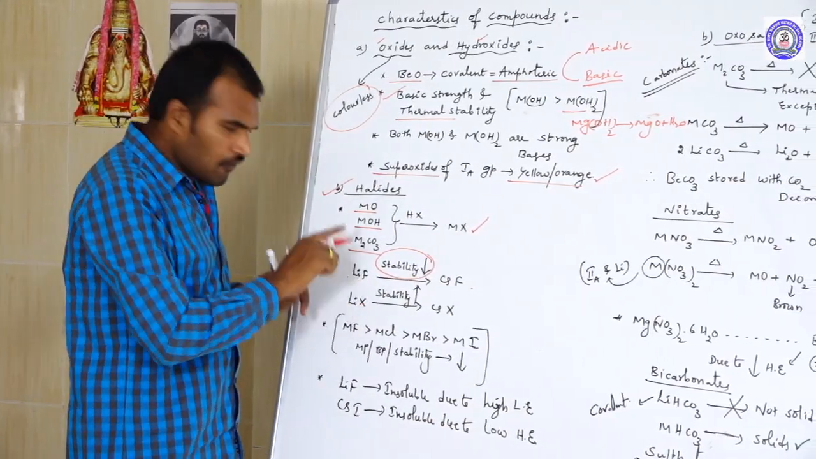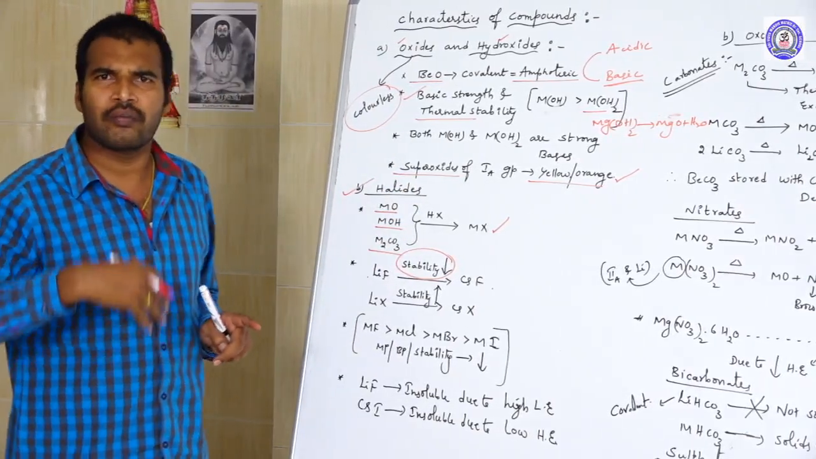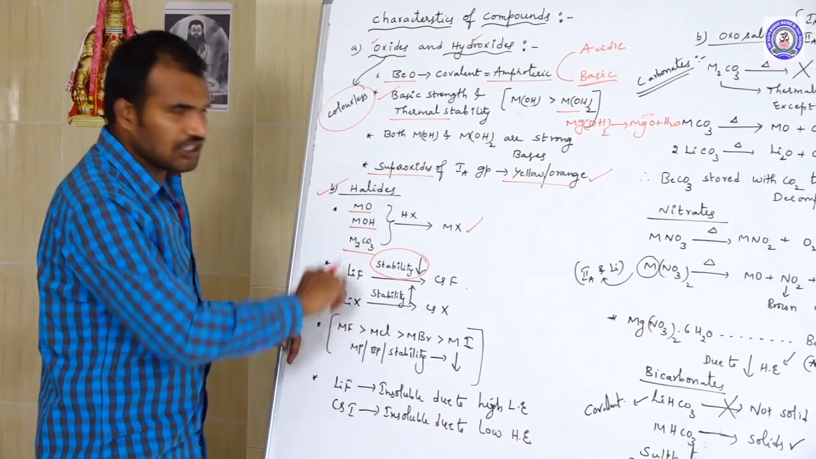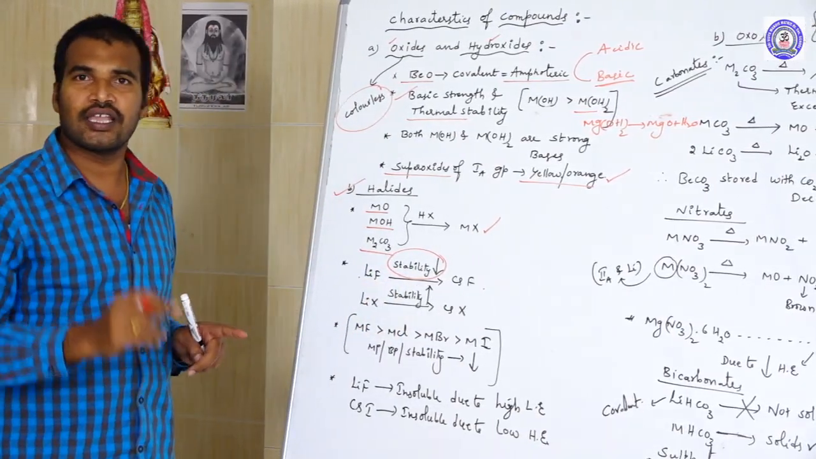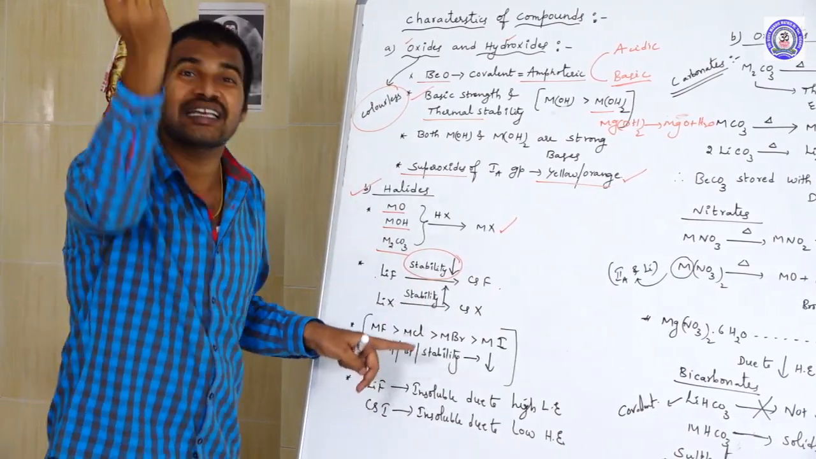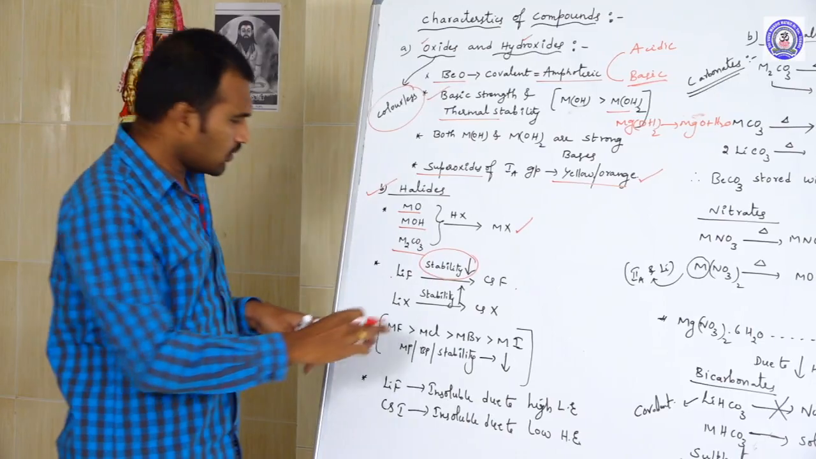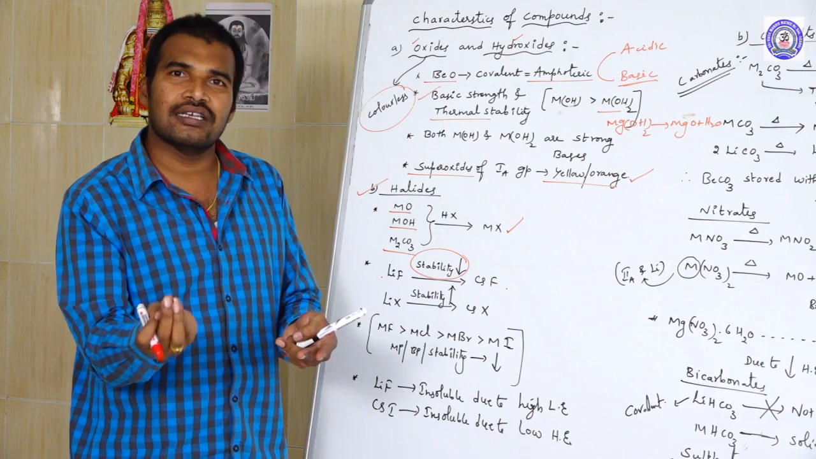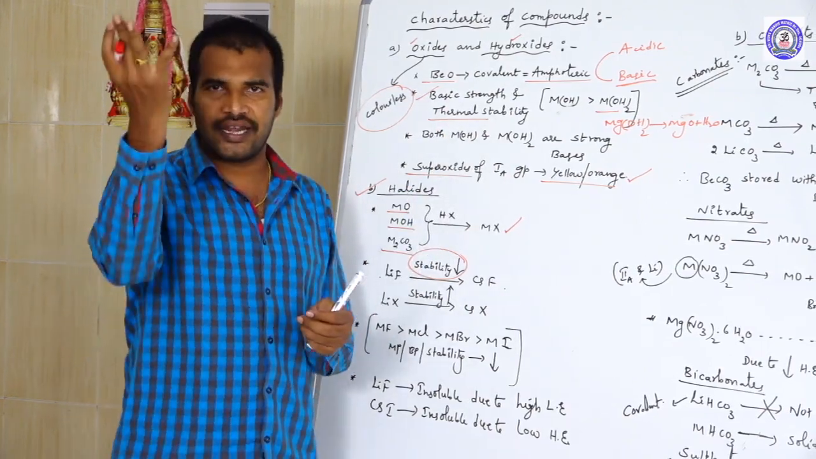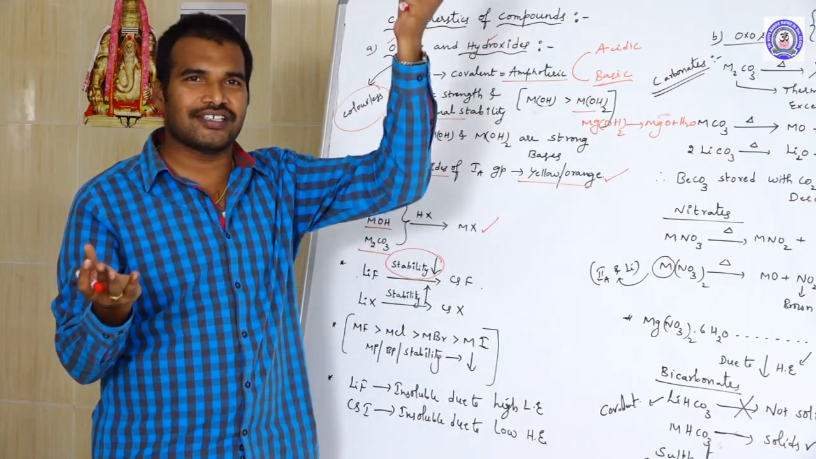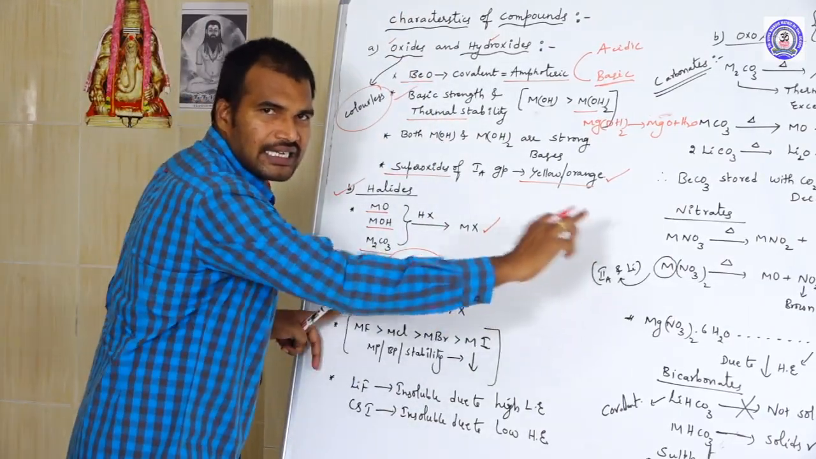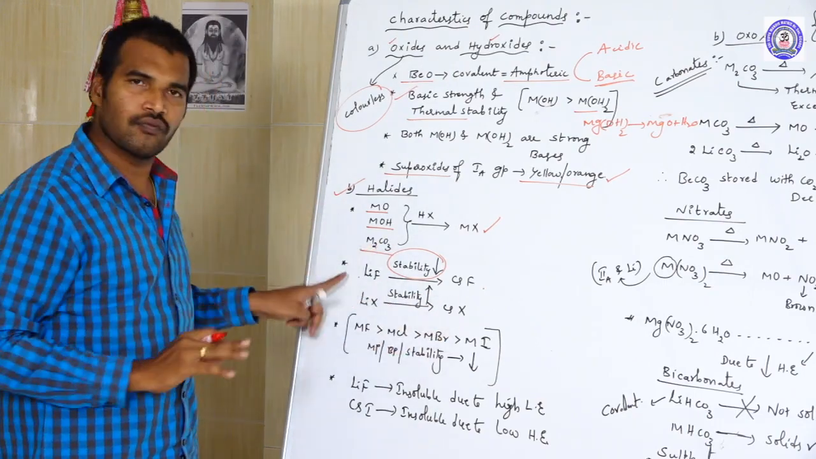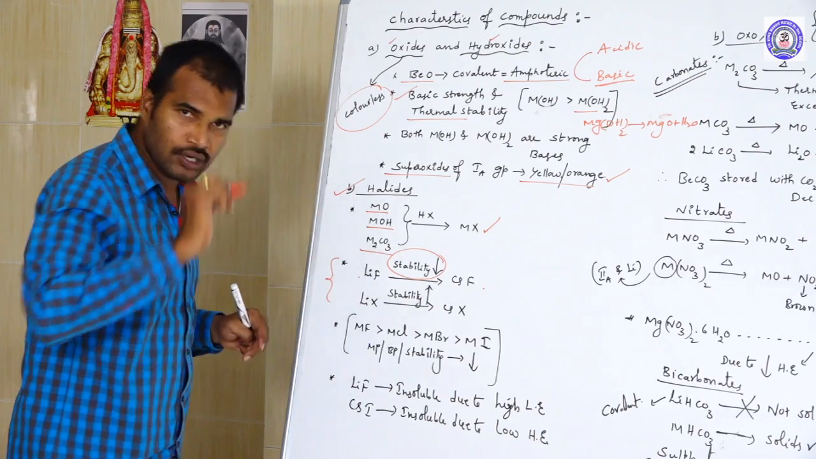Other than fluorides, if you take any other halides, chlorides, bromides, iodides, whatever it may be, when you go from lithium halides to cesium halides, the stability increases. Why? Because chloride, bromide and iodide are bigger than fluorides, meaning larger anions. Larger anions are stabilized by larger cations. That is why the stability increases from lithium halides to cesium halides, except fluorides. This is an important point you should remember.